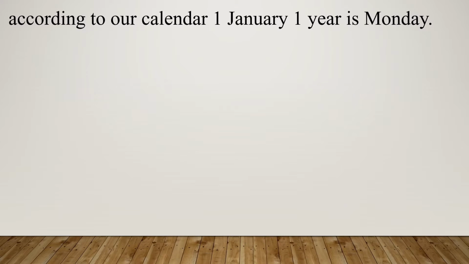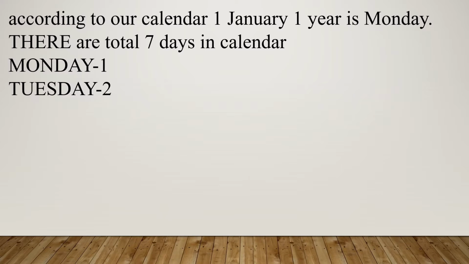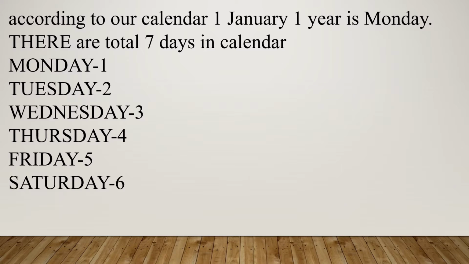According to our calendar, the first day of the first year is Monday. Means 1st January of the first year is Monday. Our day starts with Monday. So in a calendar there are 7 days. You know these things: Monday, Tuesday, Wednesday, Thursday, Friday, Saturday, Sunday. So Monday, first day; Tuesday, second day; Wednesday, Thursday, Friday, Saturday, Sunday.